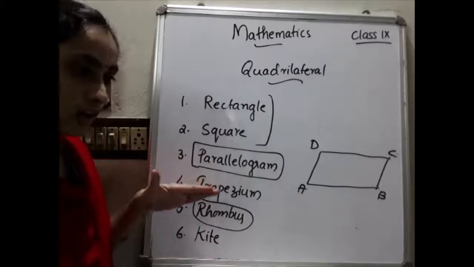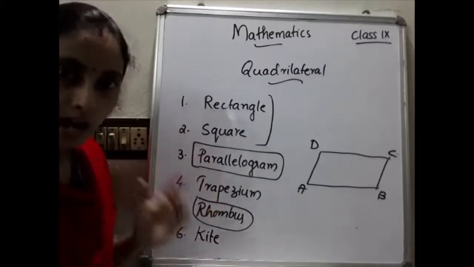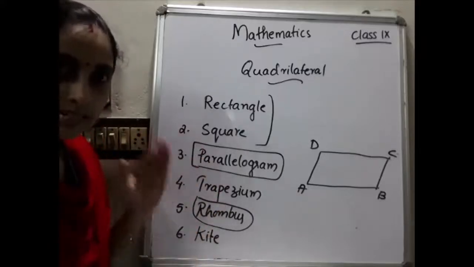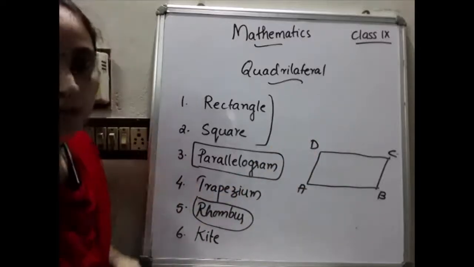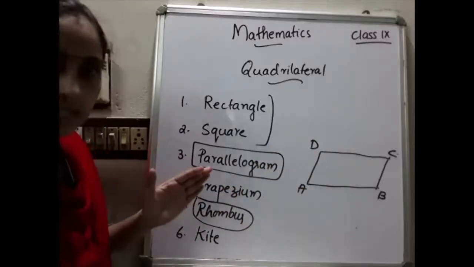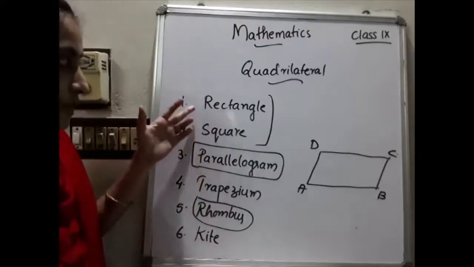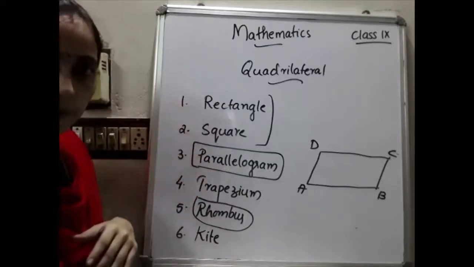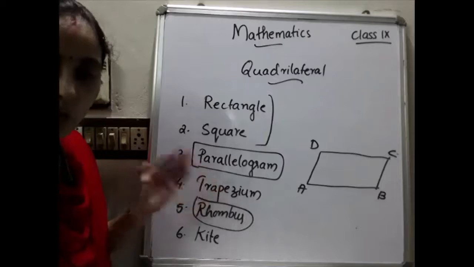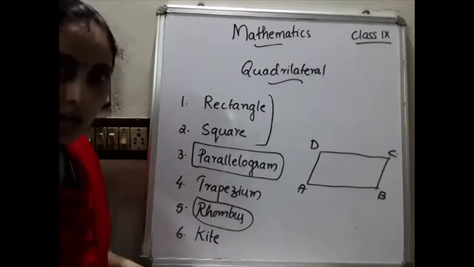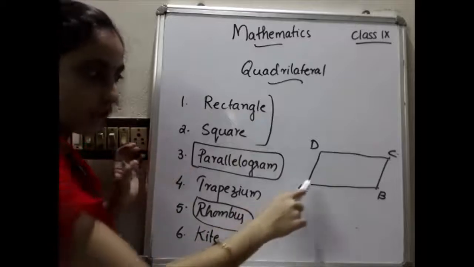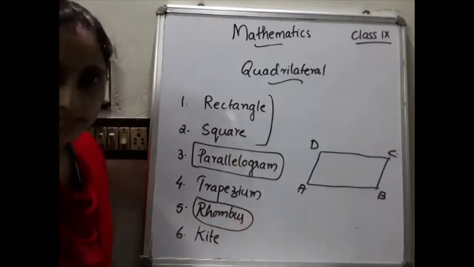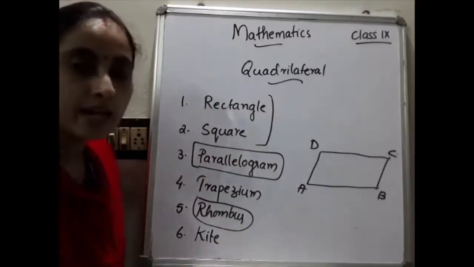What does it mean by parallelogram? A quadrilateral having opposite sides equal and parallel is said to be a parallelogram. Hope you are clear on this. Then, what is the difference between a rectangle and a square? In a rectangle, opposite sides are equal and parallel, the same as a parallelogram. One condition is that one angle should be 90 degrees.